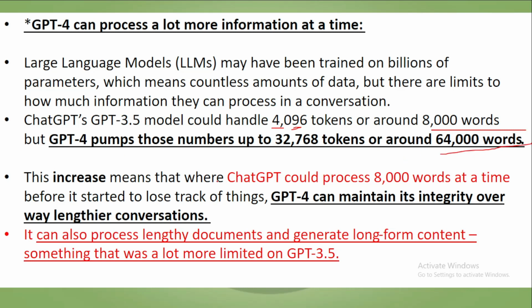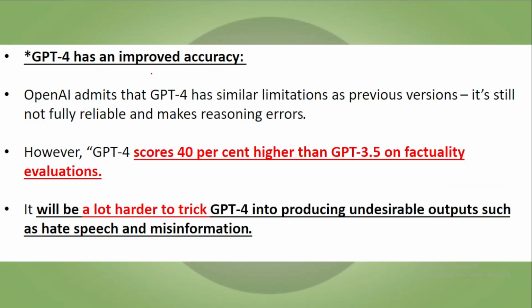This increase means that where ChatGPT could process 8,000 words at a time before it started to lose track of things, GPT-4 can maintain its integrity over way lengthier conversations. It's far better than that. It can also process lengthy documents and generate long format content, something that was a lot more limited in the previous versions.